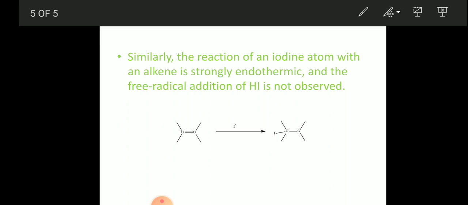Is it clear? Okay. So we have completed Markovnikov's rule, then anti-Markovnikov's rule or the peroxide effect, and why HCl and HI do not participate in anti-Markovnikov addition. These are the things we have completed.